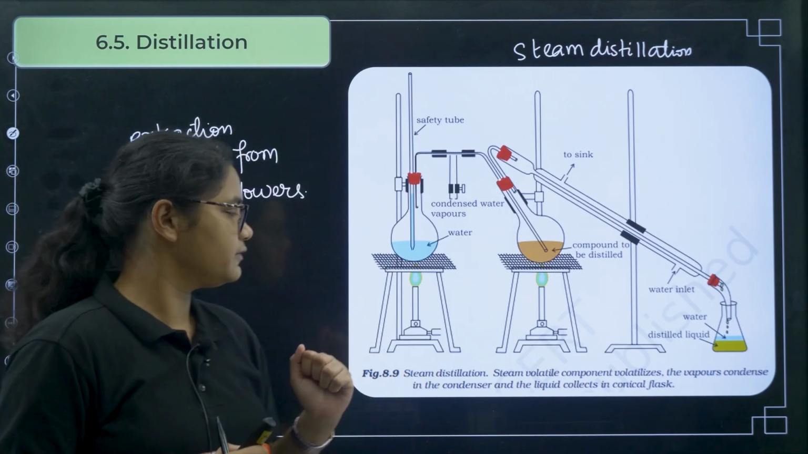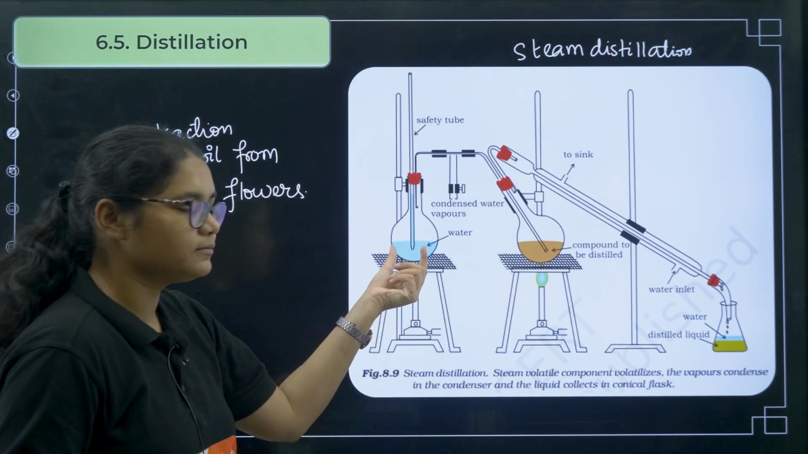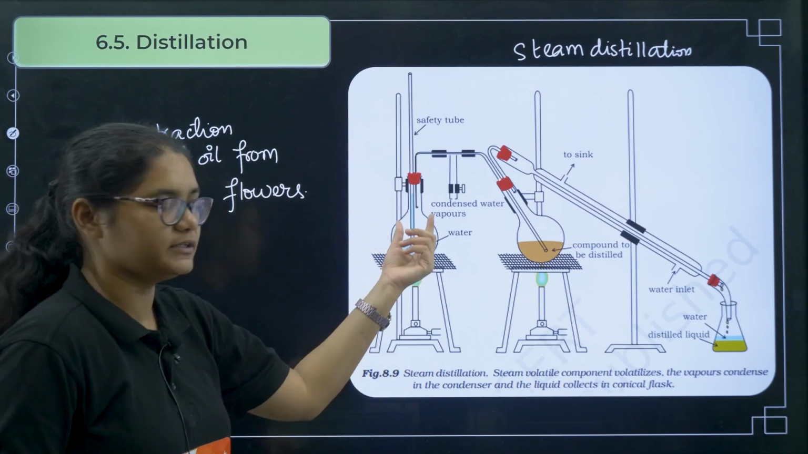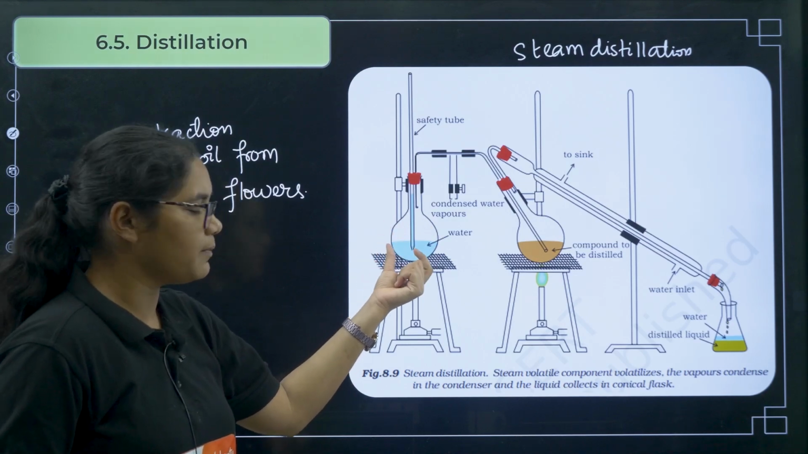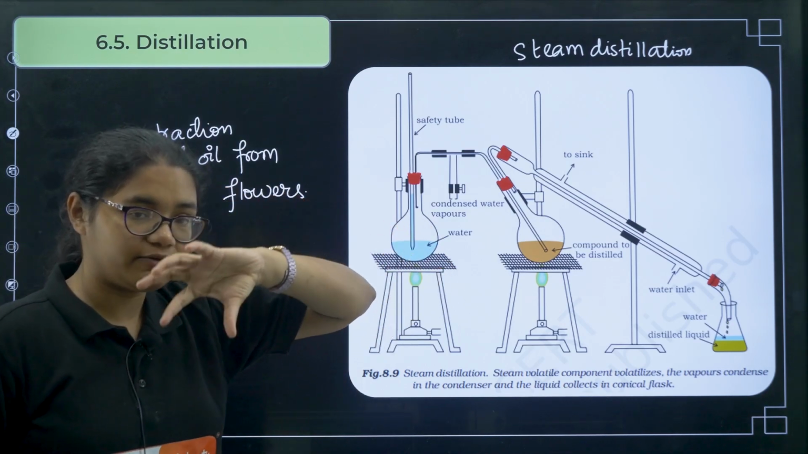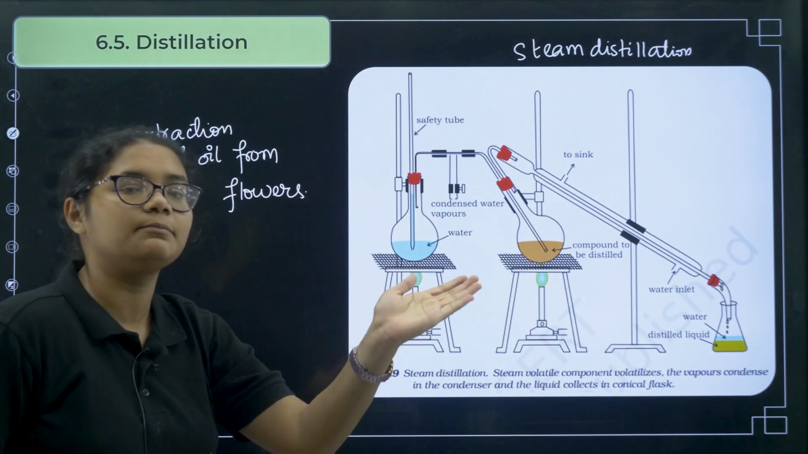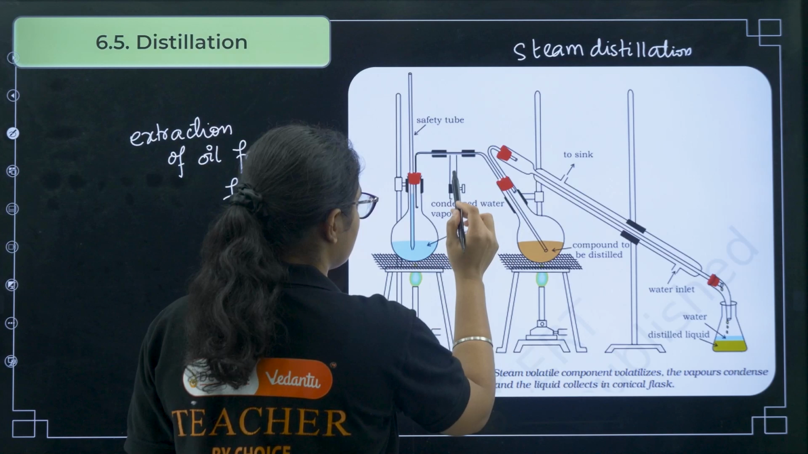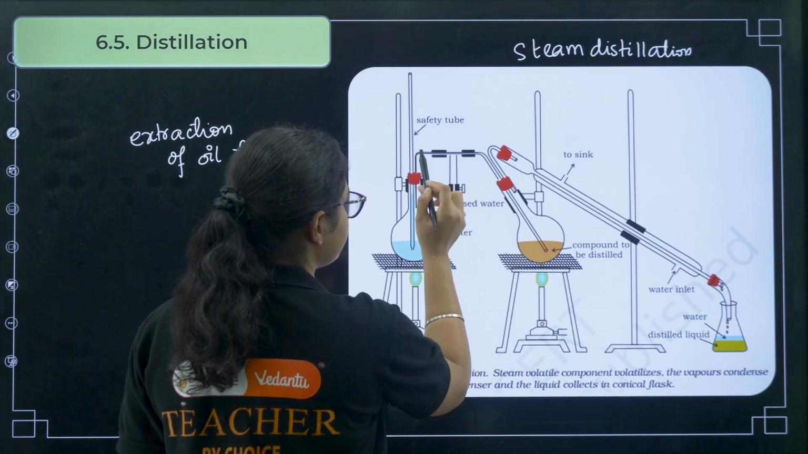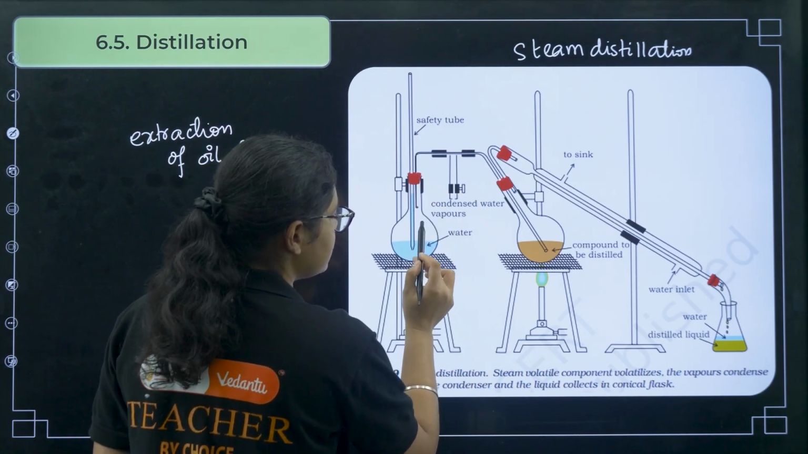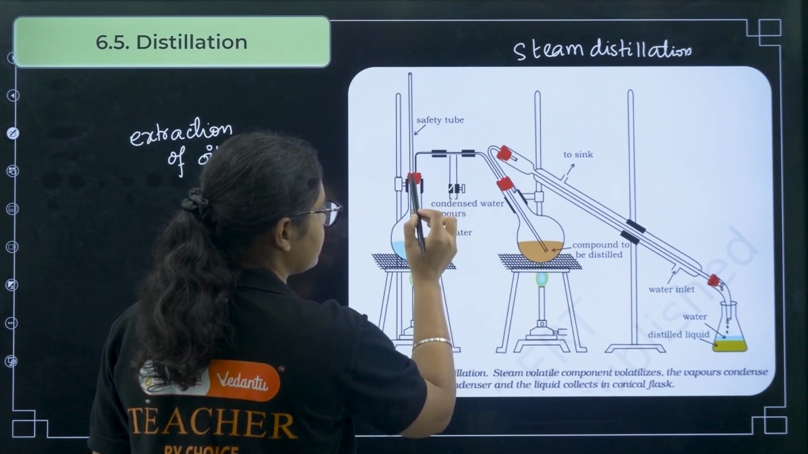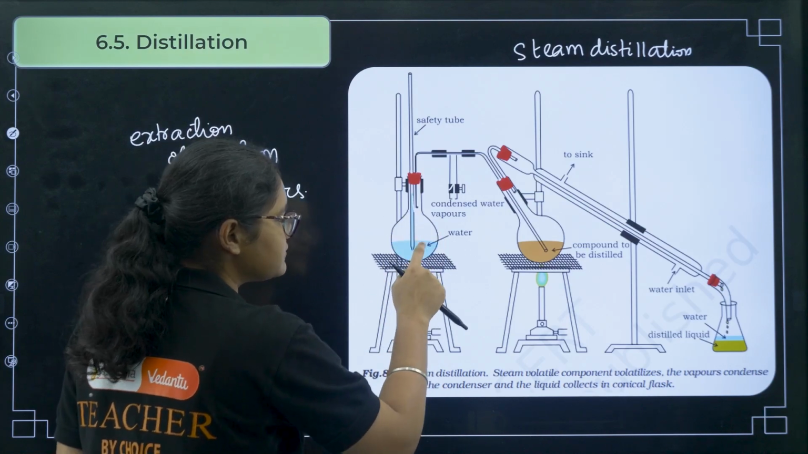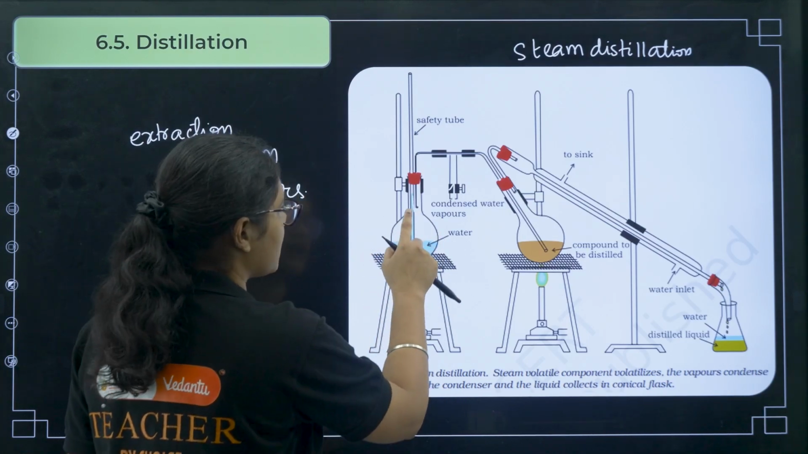To prevent that, what we do is take the flowers, put some water in with them, and allow steam to pass through this. When the steam passes through this solution, it will extract the oils from the flower and pass on. Here you are giving condensed water vapors to the tube, and here you have taken a mixture. Let us imagine that you have taken a flower solution. These vapors will extract the oil from that and will come out of this tube.